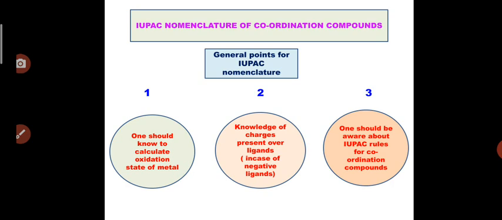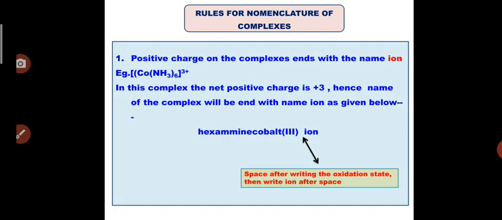If the ligands are neutral, then there is no question of charge. If the ligand is negative, then whether the charge is -1 or -2, that will be contributed to find the oxidation state of the central metal ion. And ultimately one should be aware of the latest and recent IUPAC rules for coordination complexes. We will see some basic IUPAC rules regarding the naming of coordination complexes.